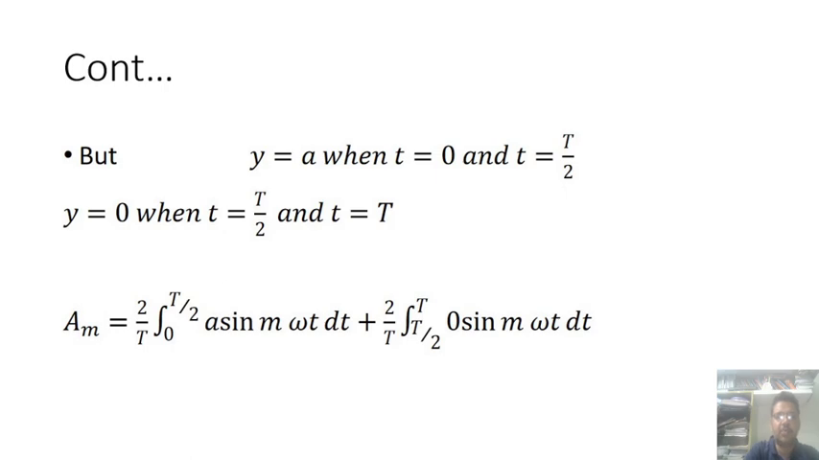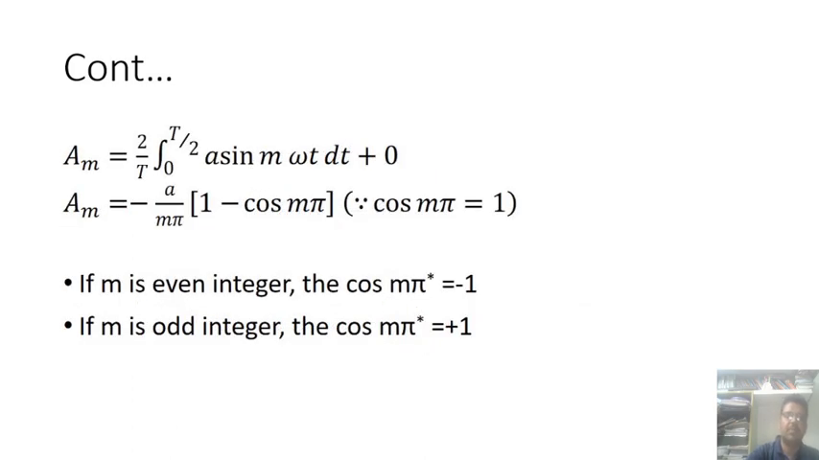But y is equal to a when t is equal to 0 to T by 2, and y is equal to 0 when t is equal to T by 2 to capital T. Then the equation becomes Am is equal to 2 by T integration of 0 to T by 2 of a sin m omega t dt plus 2 by T integration of T by 2 to T of 0. Knowing these equations, you get these values.